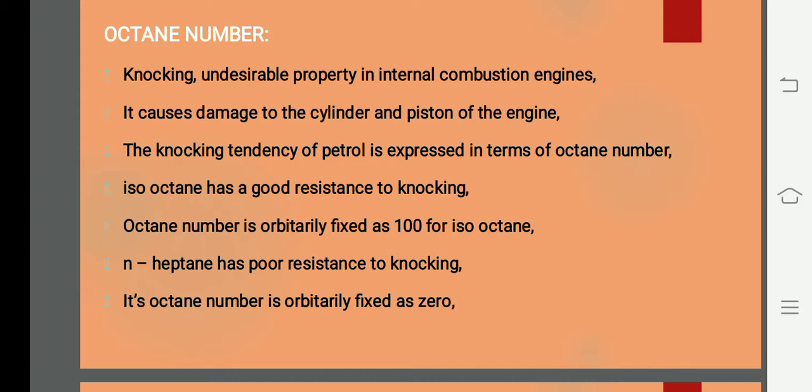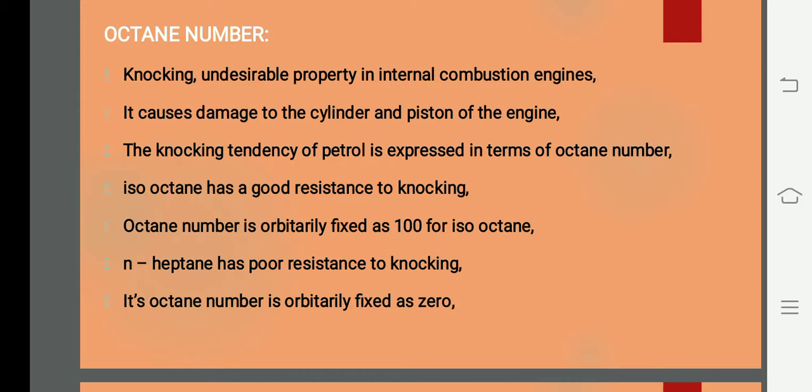Before going to octane number, you should know we have taken two things as standard. One is Iso Octane, another one is N-Heptane. If you take this Iso Octane, it is having a good resistance to knocking. So we say this Iso Octane is said to have an octane number of 100. But if you take N-Heptane, it is having a poor resistance to knocking. So we say octane number of N-Heptane is taken fixed as 0.